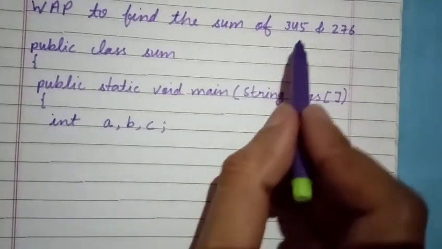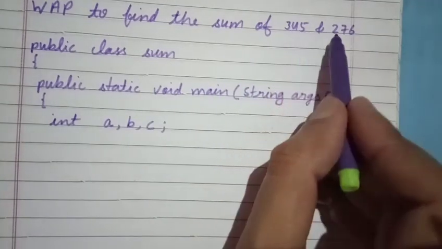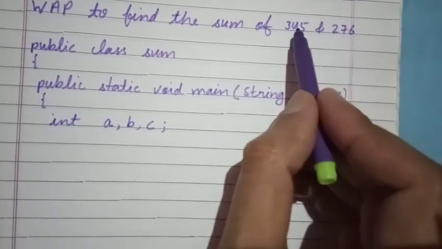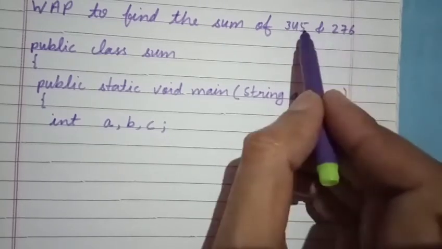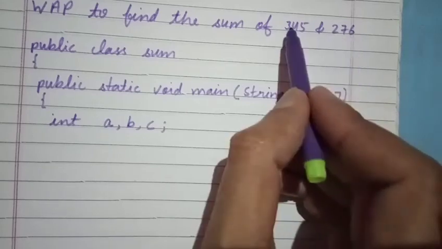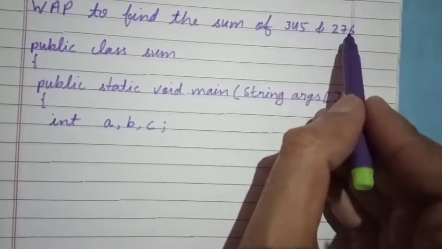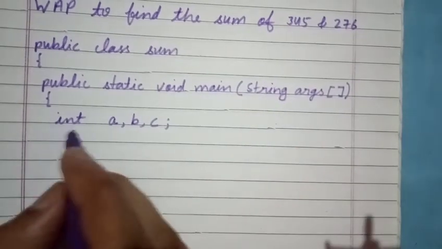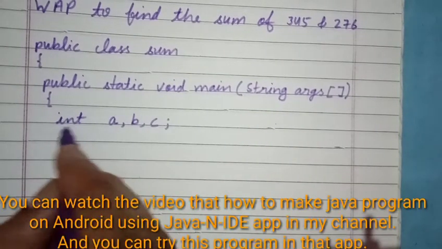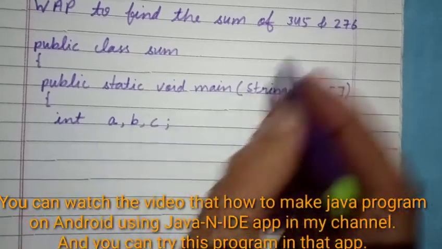Now listen here, 345 and 276 are integer literals because these are whole numbers without a decimal point. If we want to store integer values, we use the data type int. Int is the data type to store integer values.